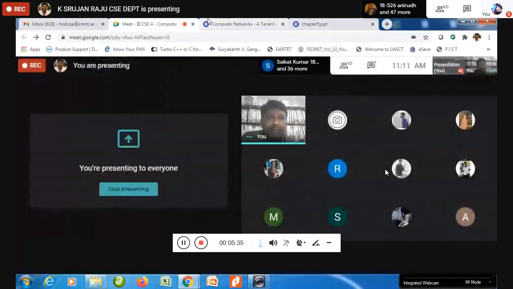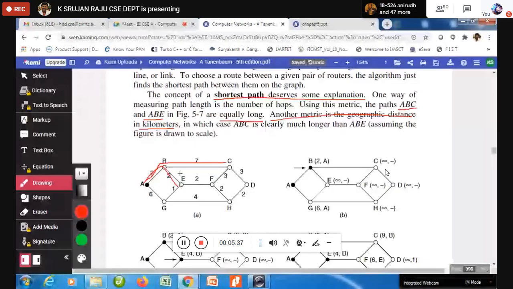Out of these two, which one is short? AB. ABE. ABE is short because ABC, if you are going to look at how many kilometers, 2 plus 7, 9. ABE is how much?